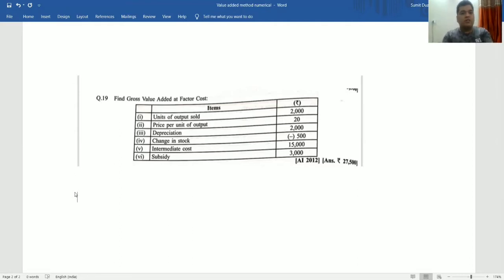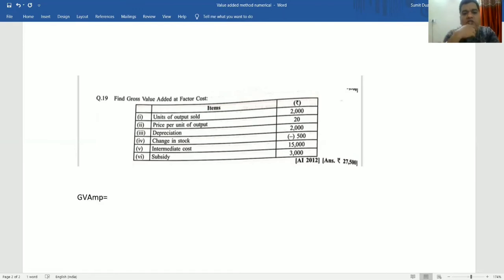The first question that we have to discuss here, we have to calculate gross value added at factor cost from the following data. Here we have to see the components of value added method are given to you. So simply we can apply the formula of value added method and then we can simply do this question. And we know according to the value added method, we calculate GVA at MP.